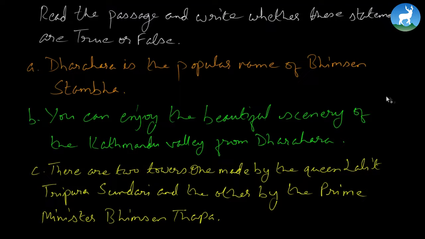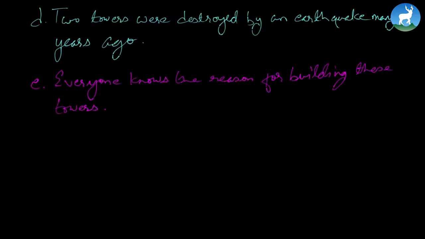Here are 5 statements that follow. So we have A, B, C. Read the passages and write whether these statements are true or false. A, Dharara is the popular name of Bhimsen Stamba. Number B, you can enjoy the beautiful scenery of the Kathmandu Valley from Dharara. Number C, there are 2 towers, one made by the Queen Lalit Tripura Sundari and the other by the Prime Minister Bhimsen Thapa. D, 2 towers were destroyed by an earthquake many years ago. And number E, everyone knows the reason for building these towers.